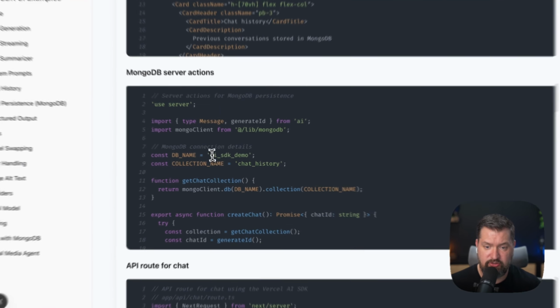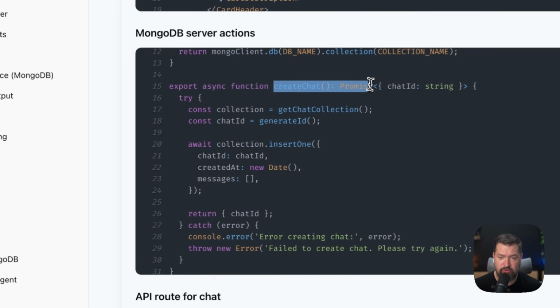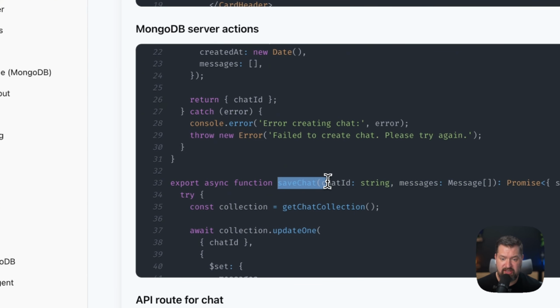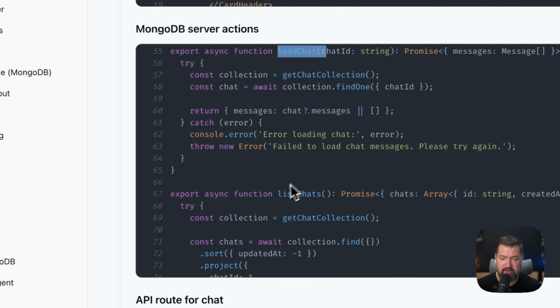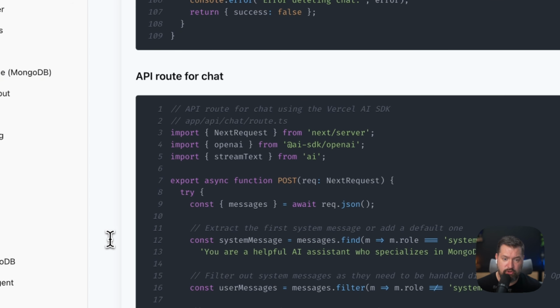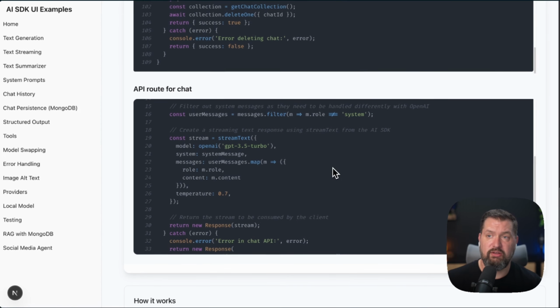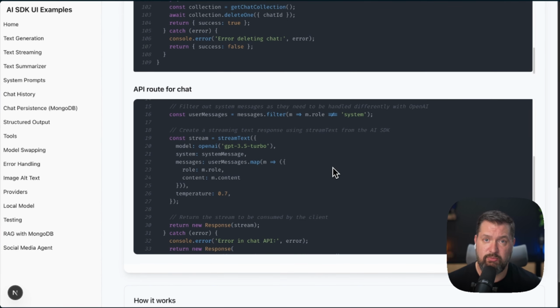So in our server actions, we define our database name and collection. And then we have a function here to create a new chat, to save a chat, load a chat, list chats, delete a chat, and so on. And then if we go down to the actual API route, we're just using streamText. And as we send and receive messages, we save them to MongoDB. But again, so far, we've only been dealing with the native LLM models just out of the box. So remember, we talked about RAG from earlier. Let's see that in action next.